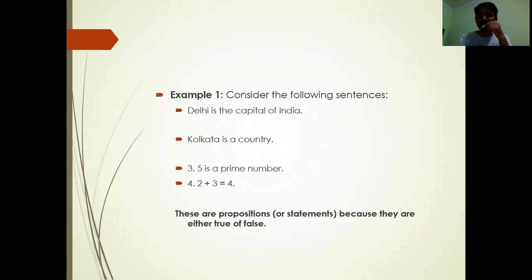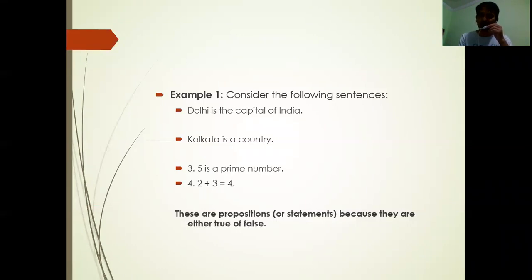Similarly, Kolkata is a country. Is it a statement? Yes, it is a statement. Whether it is true or false, forget about it. First of all, we have to check whether it is a declarative sentence. Any sentence which has the truth value true or false is known as a proposition or statement. Kolkata is a country: the truth value is false, so it is a proposition as well as a statement.